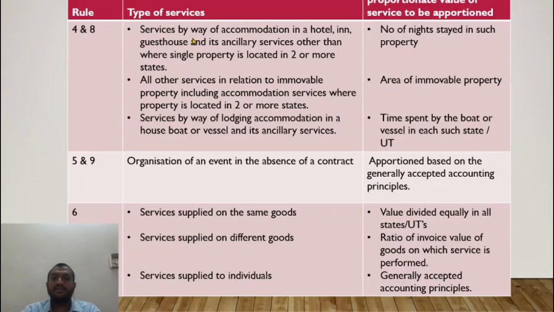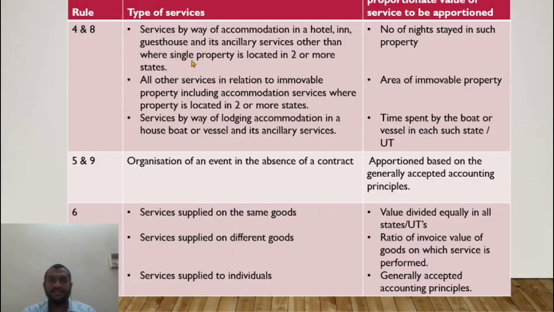Now what does rule 4 say? Service by way of accommodation in a hotel, guest house and its ancillary services, other than where a single property is located in 2 or more states. So the accommodation is in a single hotel. Radisson has a chain of hotels. Let us say the franchise is also the same, in 2 states. So I enter into an agreement for stay of my director with Radisson. Now the service is being provided by Radisson in 2 different states, but I just give a bulk amount to Radisson. In this case, the service value of 1 lakh, let us say, will be distributed based on the number of nights of stay in each state.